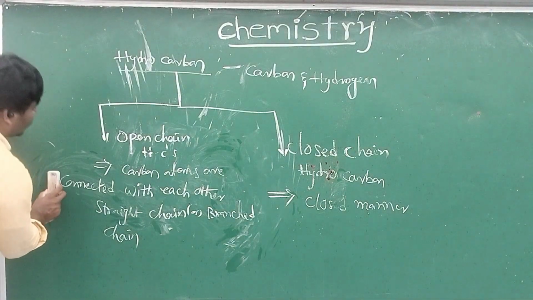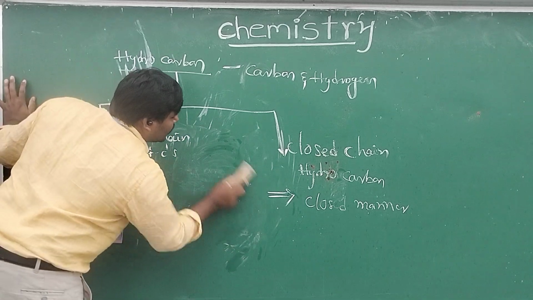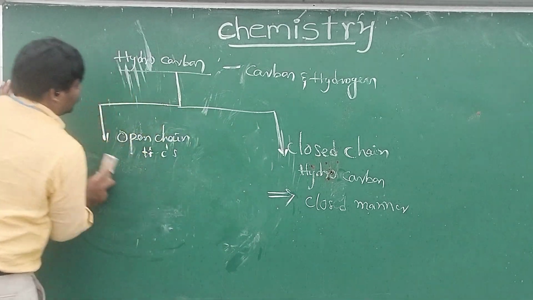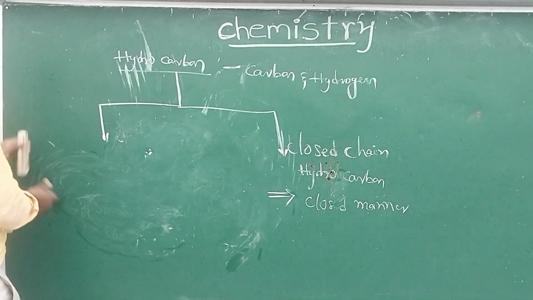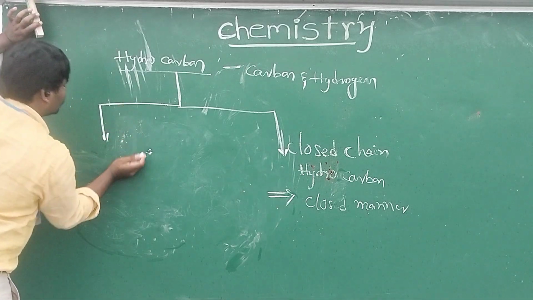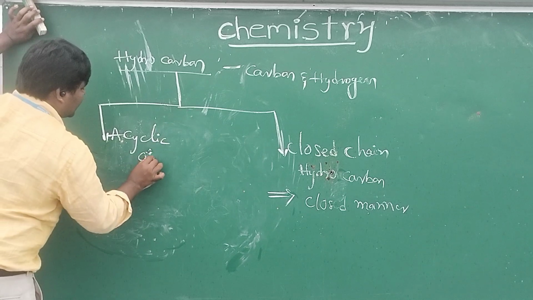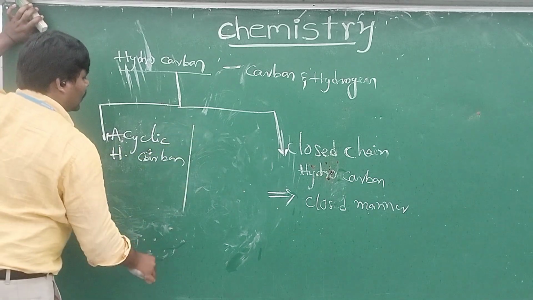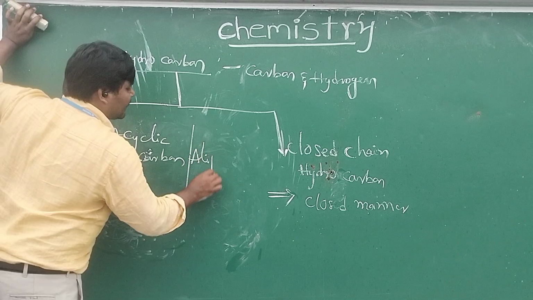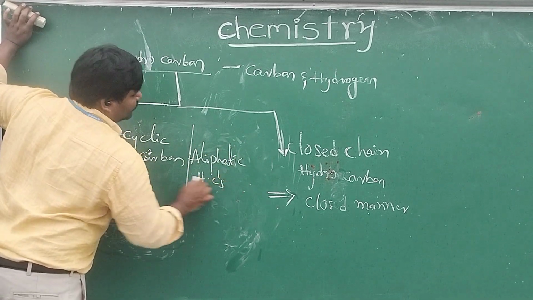So this open chain hydrocarbon is also called acyclic hydrocarbon. It is also called aliphatic hydrocarbon.